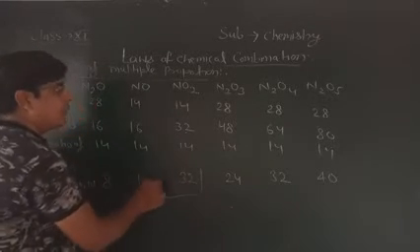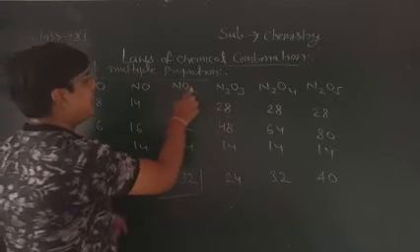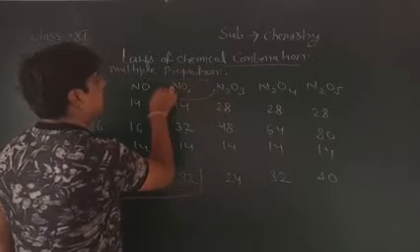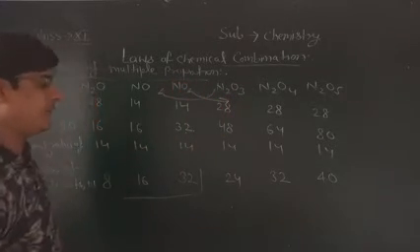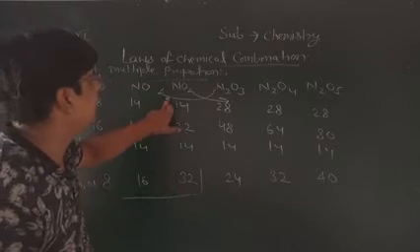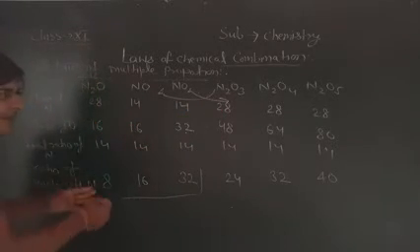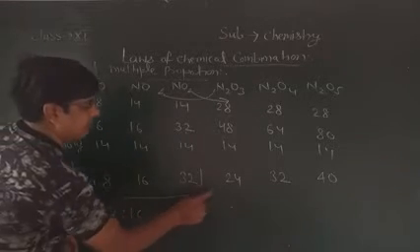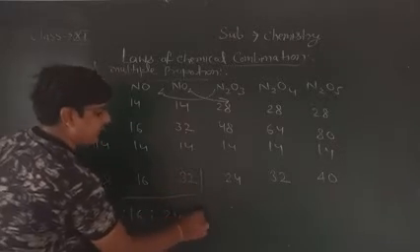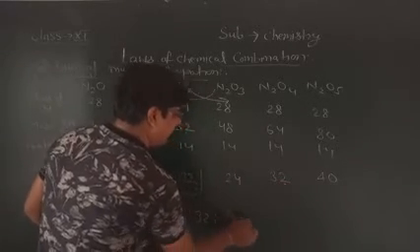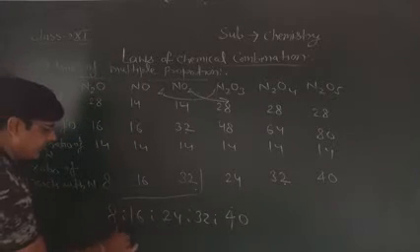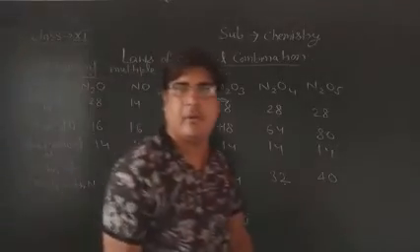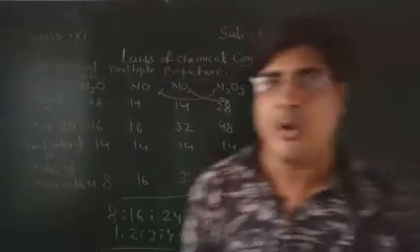See here, or you can write it here. Write N2O3 here. You consider here N2O3 and here N2O4, here N2O3 and here NO2. Then take the ratio of oxygen, 16, first take it 24, 32, same, no doubt 40. The simple ratio will be 1, ratio 2, ratio 3, ratio 4, ratio 5.